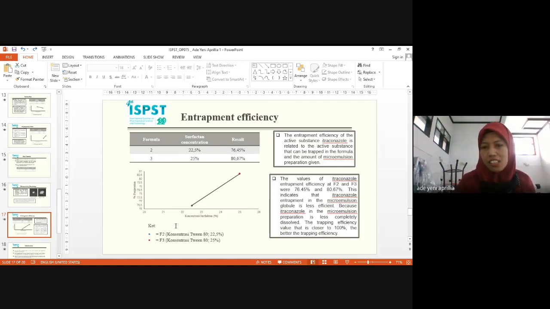This indicates the itraconazole entrapment in this microemulsion globule is less efficient because itraconazole in the microemulsion preparation is less completely dissolved. The closer the entrapment efficiency is to 100%, the better the entrapment efficiency.